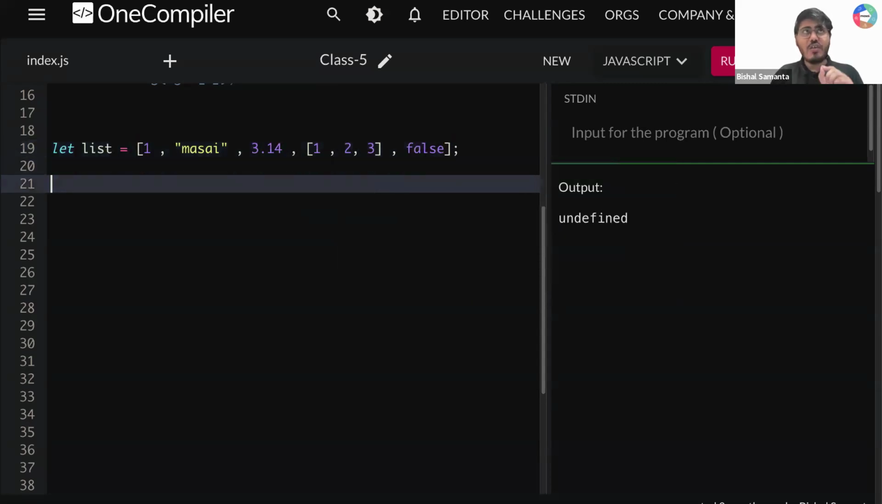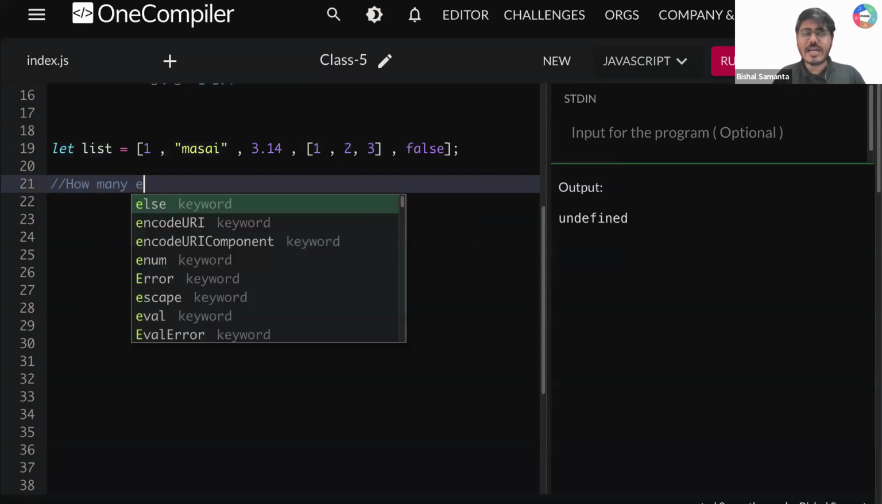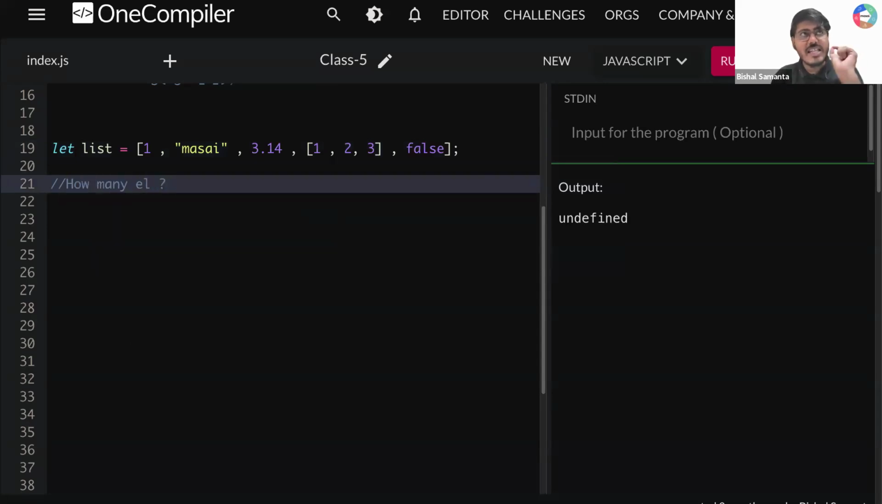So I need all of your response. The first question is that, guys, how many elements are present? Can you tell me in this array, how many elements are present in this array? 4, 5. Okay, many of you are typing, sir, 4 elements present. Many of you are typing, sir, 5 elements present. Okay, few of you are typing 6 as well. Okay, बढ़िया.